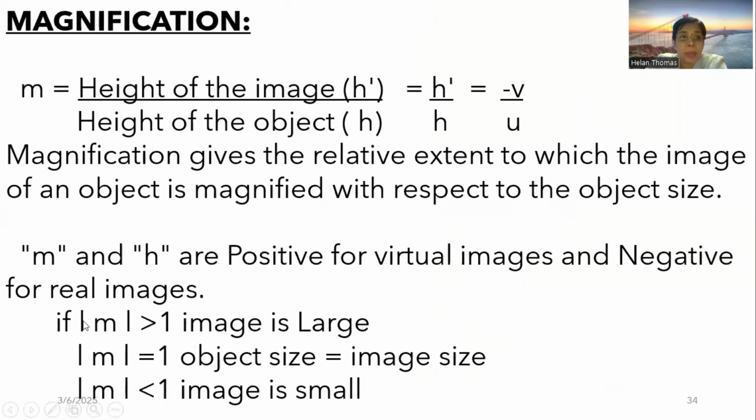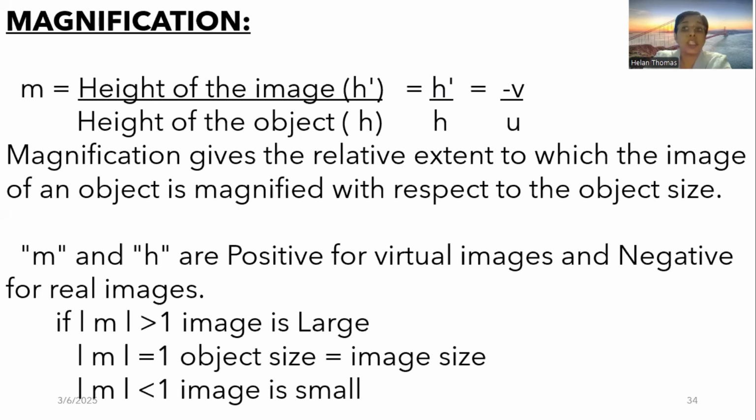And also we have to remember that if the modulus of the magnification is equal to 1, the object size and the image size are equal. If the magnification is minus 10, we take only the magnitude. We will not take the sign of it. The modulus of minus 10 will be 10. That is, we will only take the magnitude, and not look into the direction or the vector quantity.